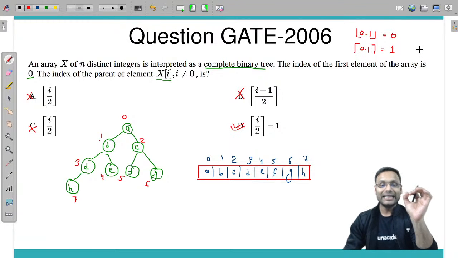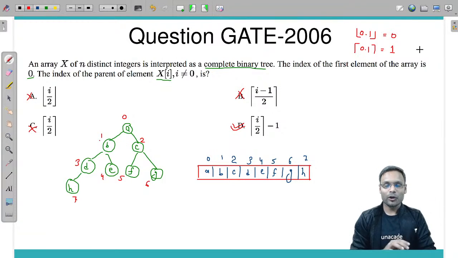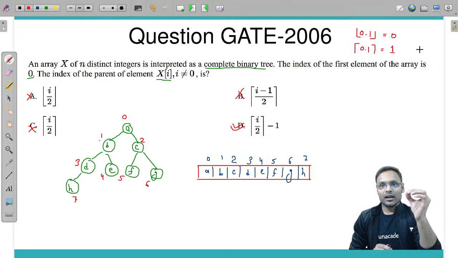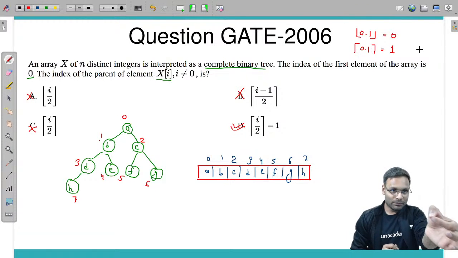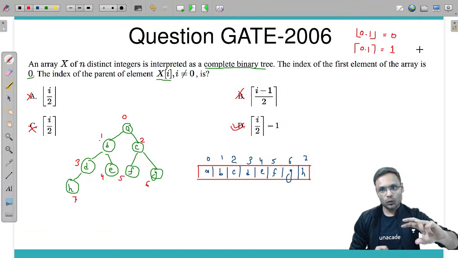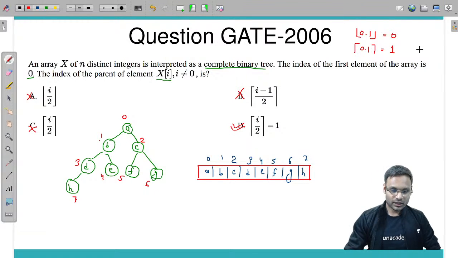So if you get any real value, not an integer, any decimal point value, any float value, then the floor function gives you the nearest minimum integer and ceil gives you the nearest maximum integer. That is the difference. Let's move ahead.